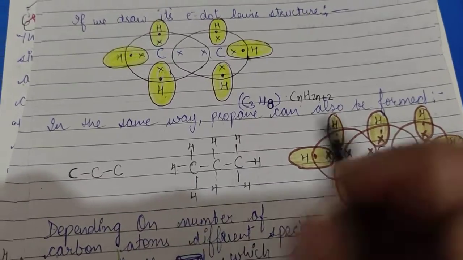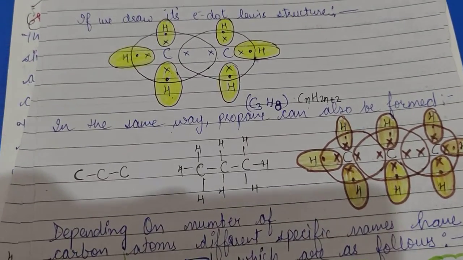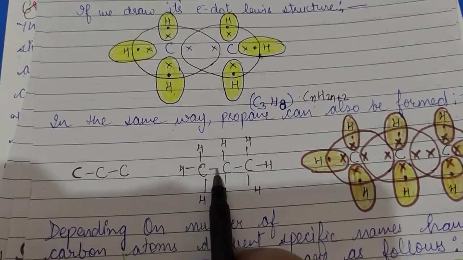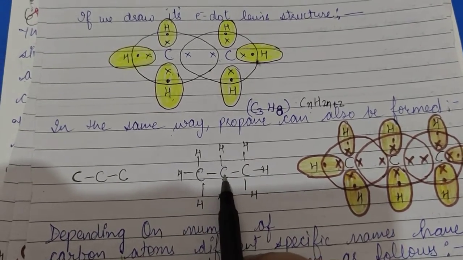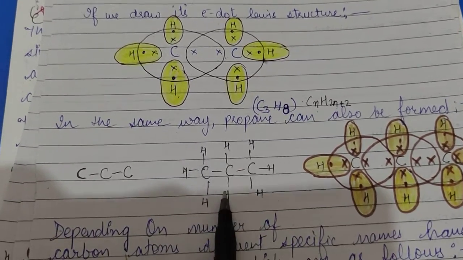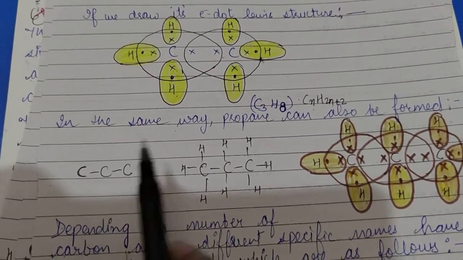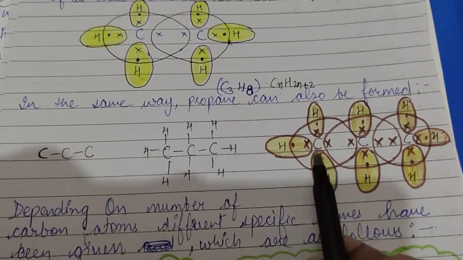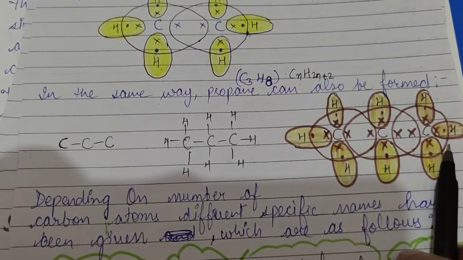Now complete the 4 bonds for each carbon. This carbon has previously made only 1 bond, so 3 more. This carbon has made 2 bonds, so 2 more. This carbon has made only 1 bond, so 3 more. Similarly, you have to draw the electron dot structure also.